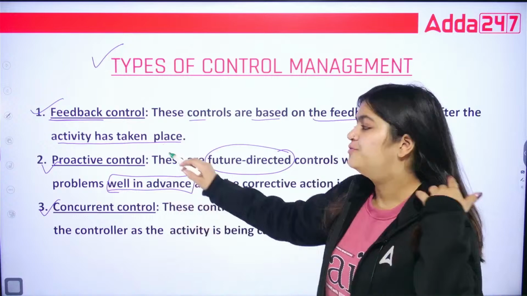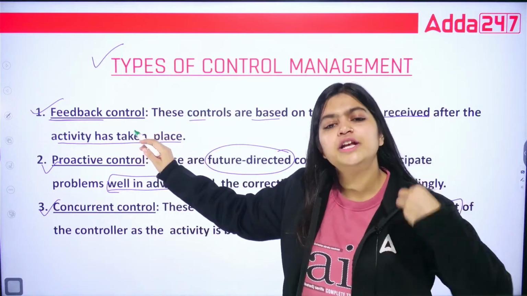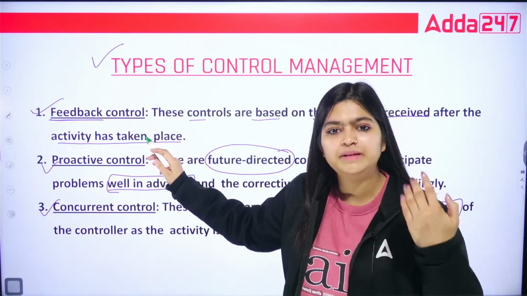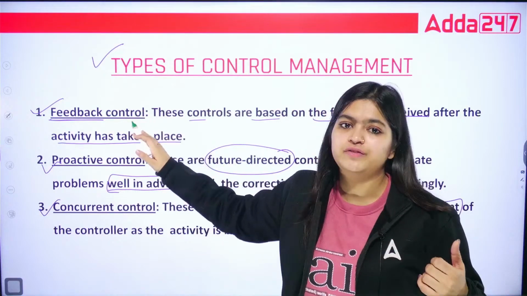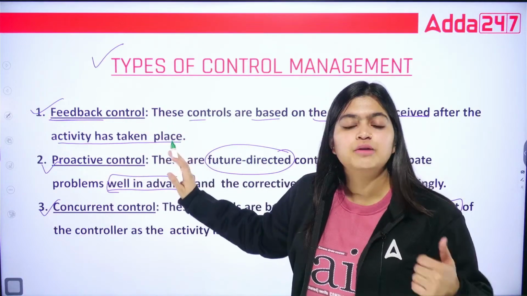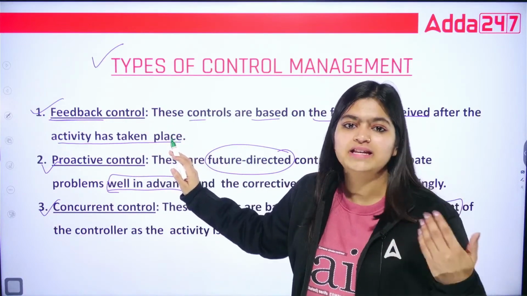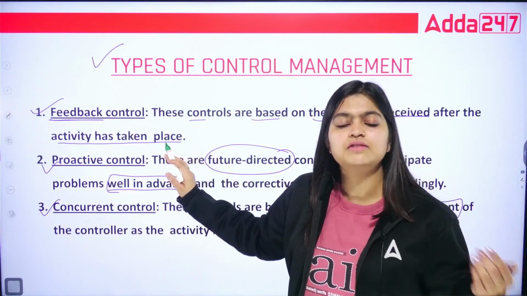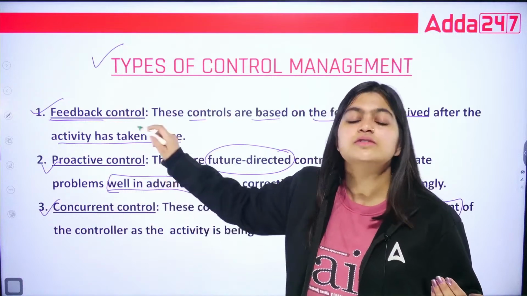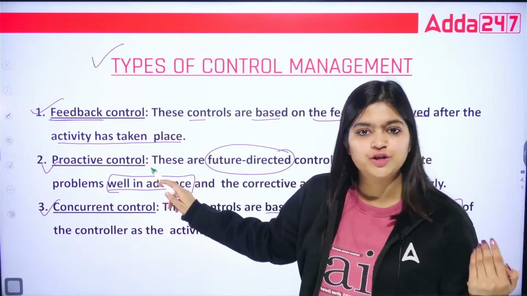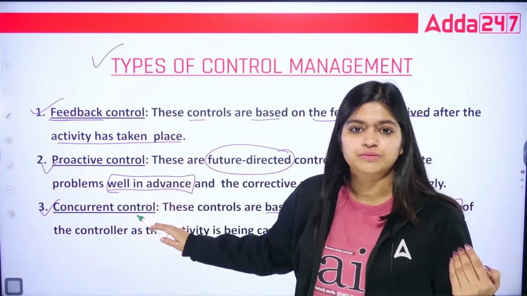Okay. Feedback control means after you complete those services, after your activities have been completed, then you are taking the corrective action, that is your feedback control. Then your proactive control: before starting any activity, if you have any experienced, knowledgeable persons, they are giving the corrective actions. So, that is what proactive control.